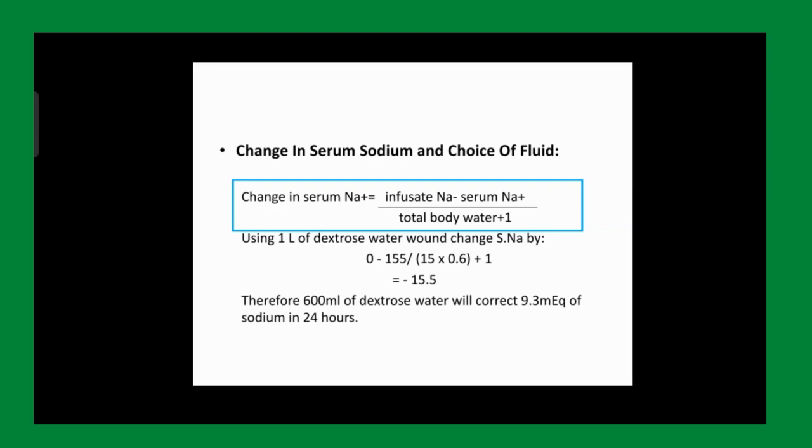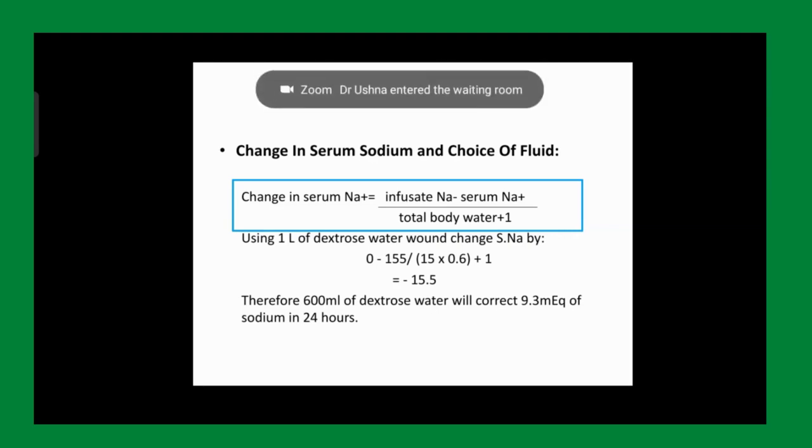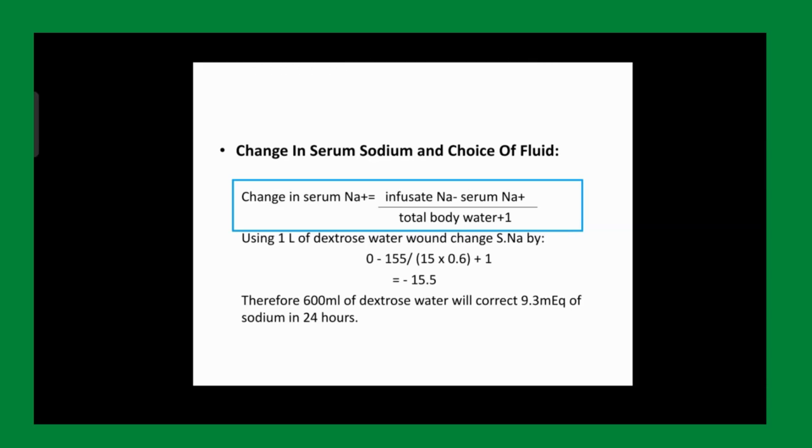And mind it, this formula calculates whatever infusate sodium you are using. This formula calculates per liter. जो भी आप फ्लूइड यूज करें वो लीटर वाला यूज होगा. वो कैलकुलेशन फिर आपको करनी होगी कि आप कितना देंगे तो फिर इतना सोडियम करेक्ट होगा. You will subtract as accordingly, right?